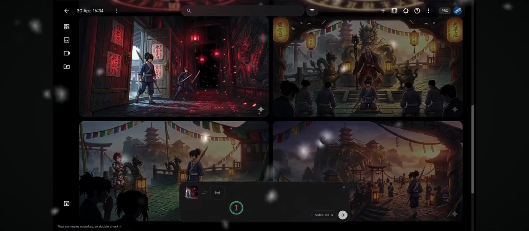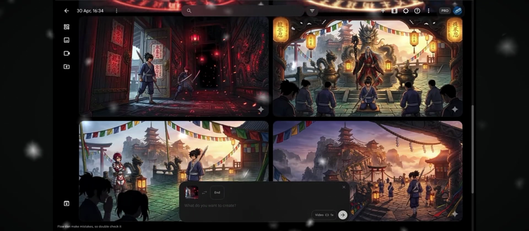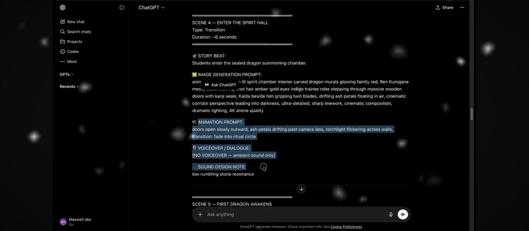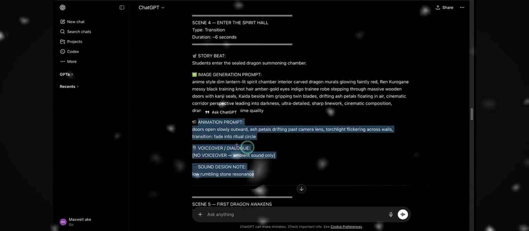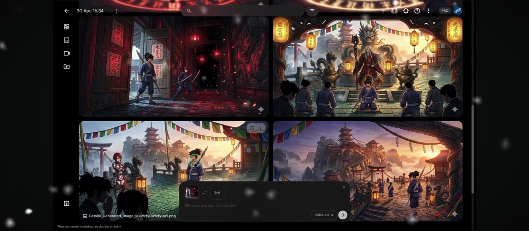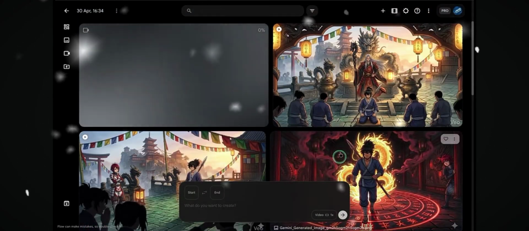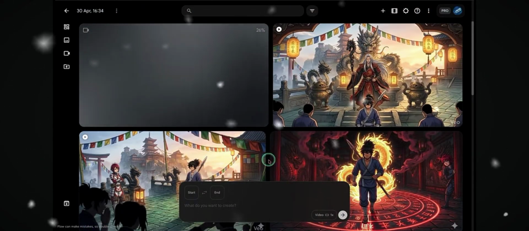You can do the exact same thing for the fourth image. Drag it into the timeline, head back to ChatGPT to copy the animation prompt, along with the voiceover and sound design, paste everything into Google Flow, and hit generate. After a few seconds, your fourth scene is animated and ready, bringing your story even closer to a complete sequence.